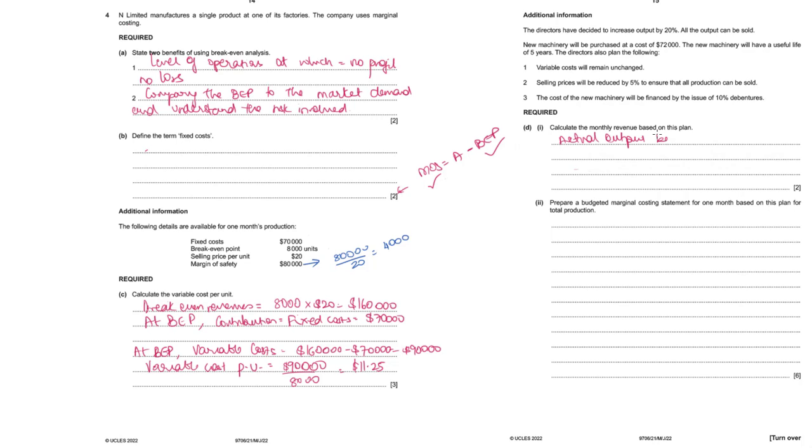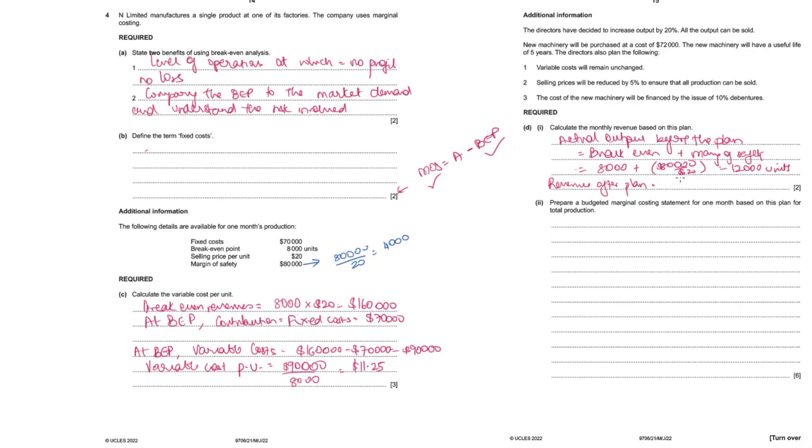Actual output before the new plan is equal to break even plus margin of safety, which is equal to 8,000 units plus $80,000 divided by $20, which makes it 12,000 units before the plan. And as per the new plan, so revenue after plan,